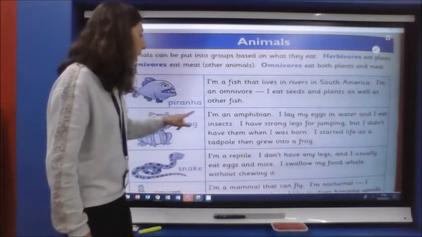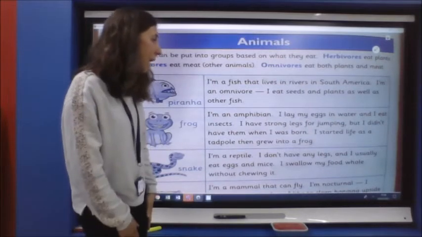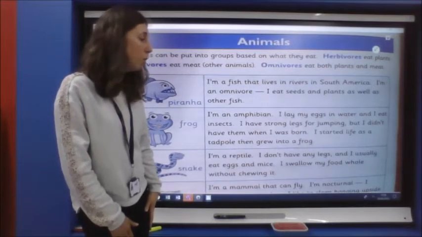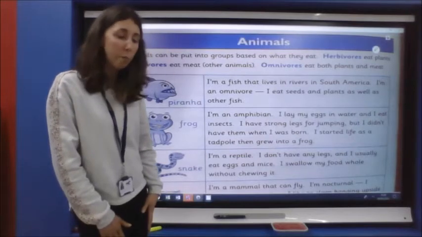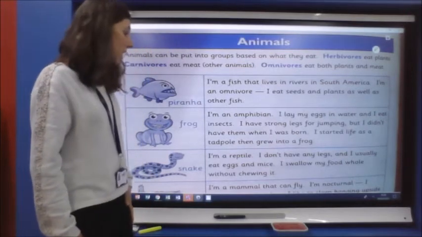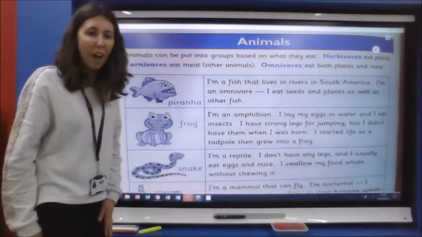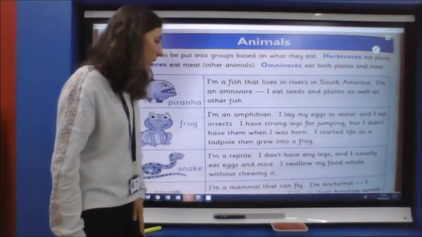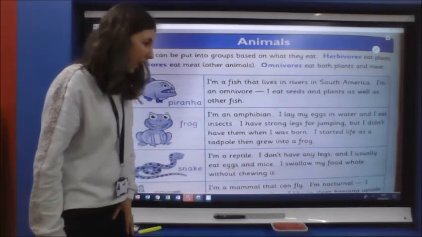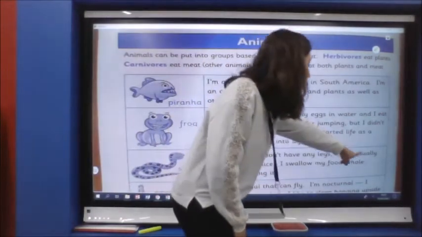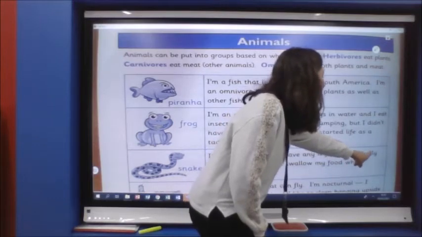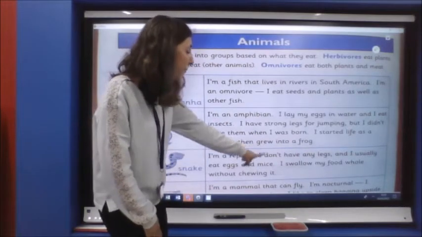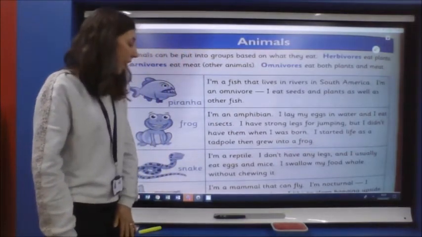Okay, we're on to frog. I'm an amphibian. I lay my eggs in water and I eat insects. I have strong legs for jumping, but I didn't have them when I was born. I started life as a tadpole, then grew into a frog. Snake now then. I'm a reptile. I don't have any legs. And now this is a tricky word. This word here is the word usually. Usually. That's quite a hard word to read, so well done if you got that one when you read. I don't have any legs and I usually eat eggs and mice.